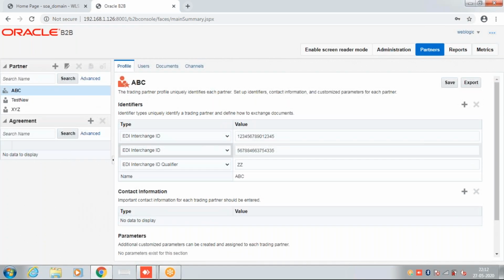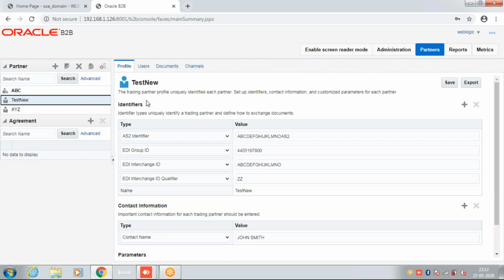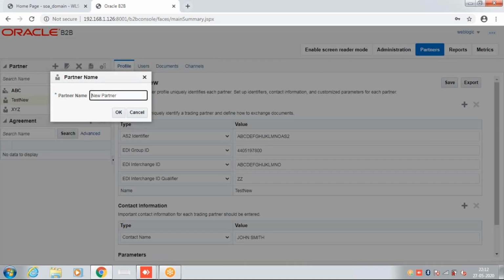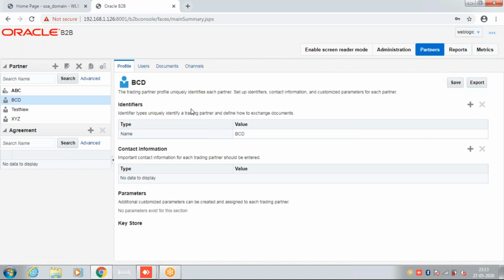So inside the partner management, we will have one host partner. Currently it is this ABC host partner, and the others will be the trading partners, which we can add. We can add multiple ones. From here, we can add any trading partner name. We can provide some details. So it will be created, and here under the trading partner name, we can provide all the identifiers and everything.